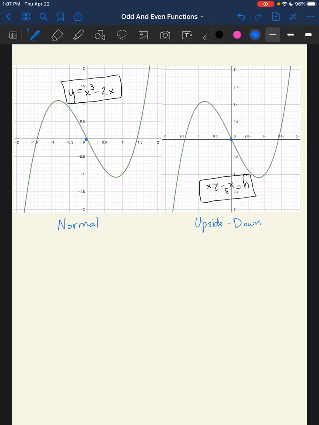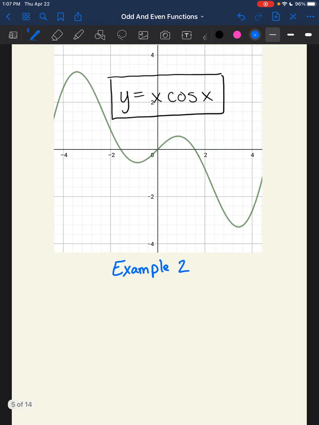I have another example that I'll share with you now. It's y equals x times cosine x. Again, we've got this point 0, 0. We also have a few more. Right here at about 1.75 or so, we have an x-intercept, and we have another one over here at about -1.75. At 2, it looks like our point is right about there, which should be about negative 0.8, excuse me. And I'll have the same thing, only just opposite sign in the other direction.